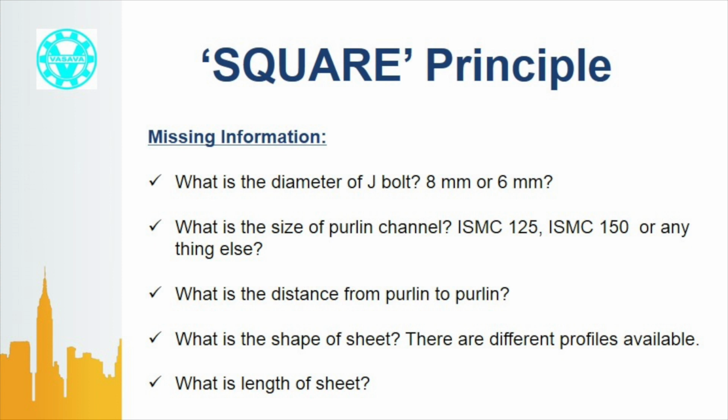Similarly, the distance from purlin to purlin matters. If the distance is 1.5 meter, then number of J-bolts will be less as compared to purlin distance 1 meter. If in a vertical height of 10 meter there are 6 purlins, naturally J-bolts will be less, and if there are 10 purlins, J-bolts will be more.